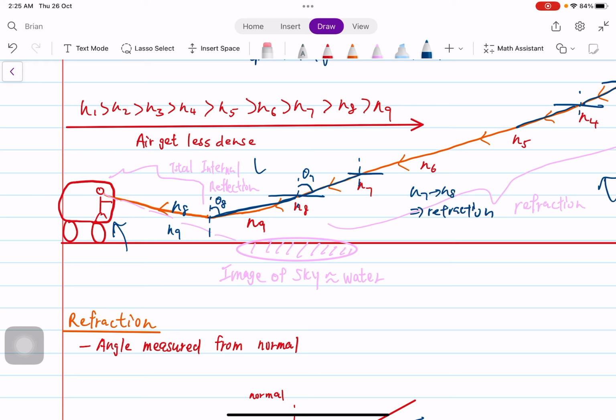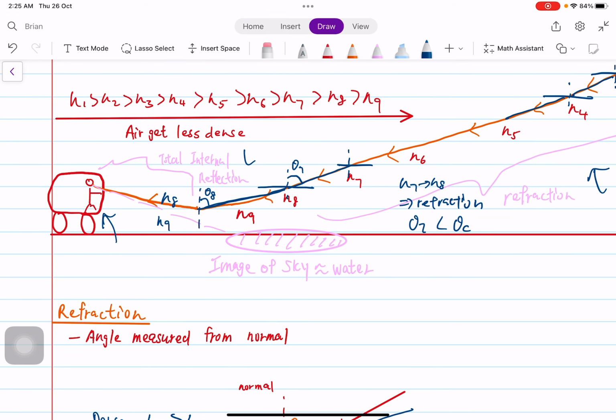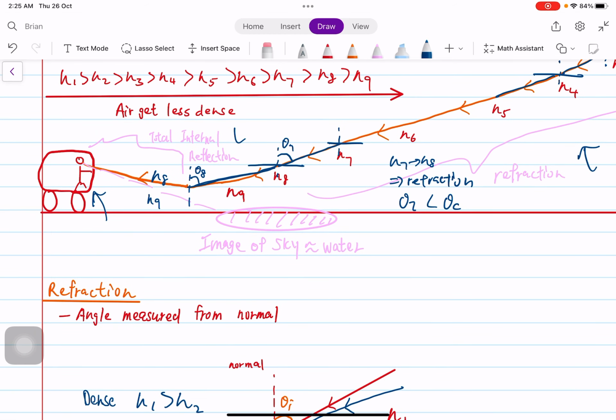That means theta 7 is less than theta c, the critical angle between n7 and n8. And then as we go from n8 to n9, we have total internal reflection. We could conclude that theta 8 would be greater than theta c between these two boundaries.